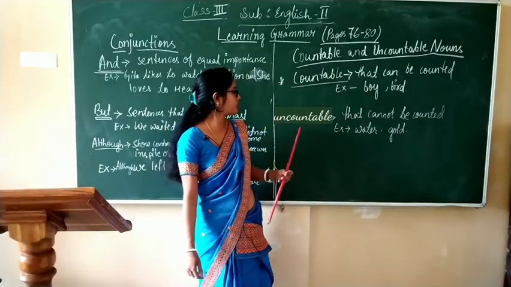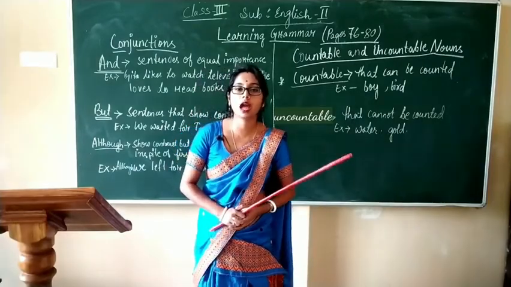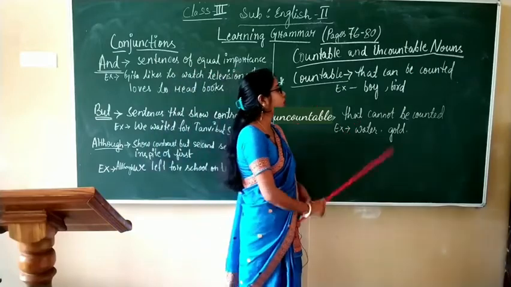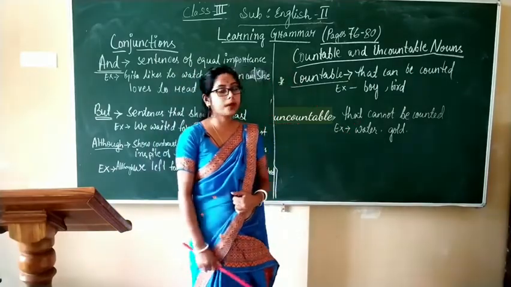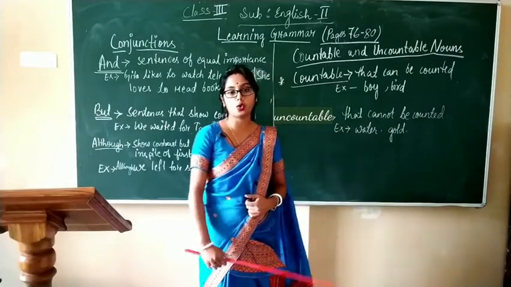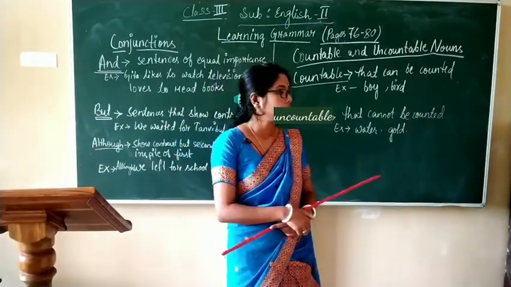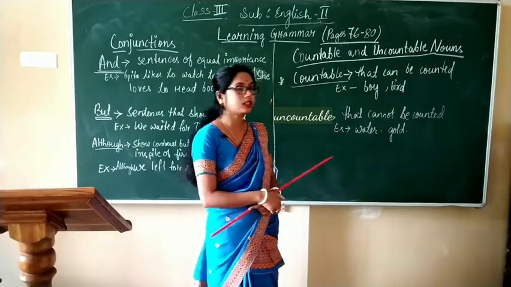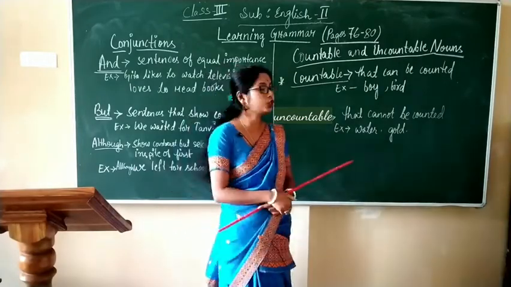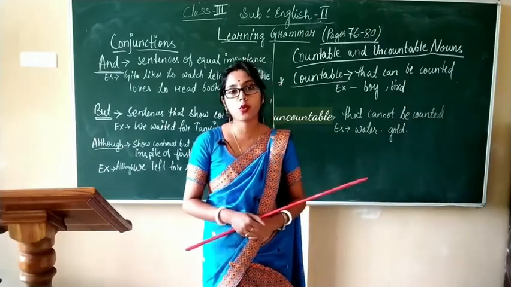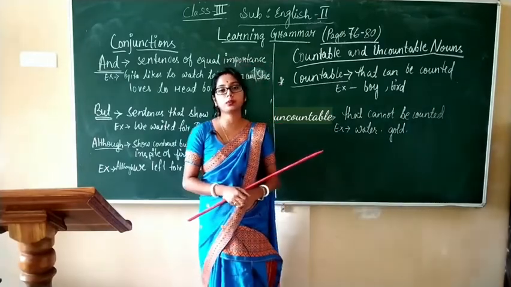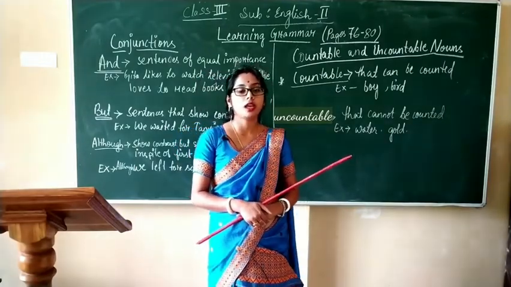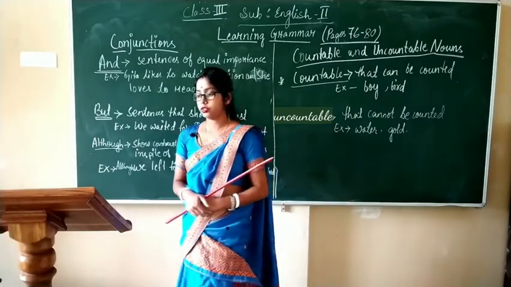Now, next is the uncountable nouns. Uncountable nouns are those that cannot be counted. For example, water, gold. Can we count water in separate units? No. Gold? No. We need to measure it in quantity. So, it cannot be counted in separate units. So, it is said to be an uncountable noun.